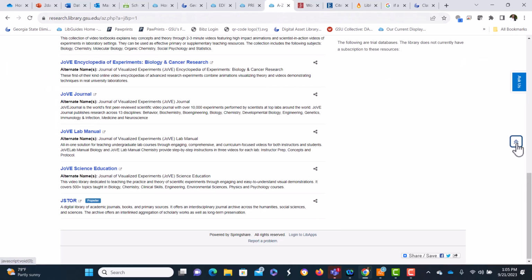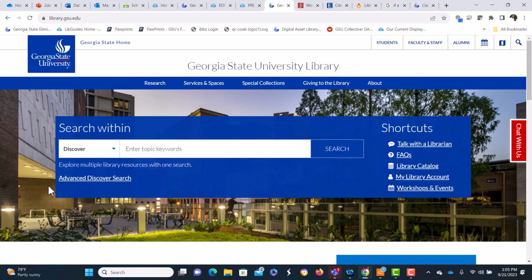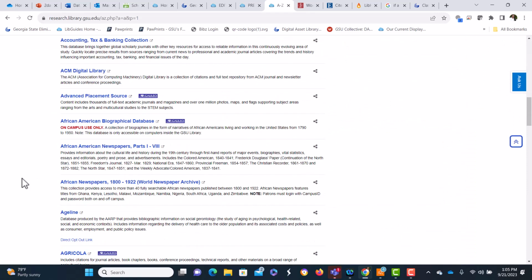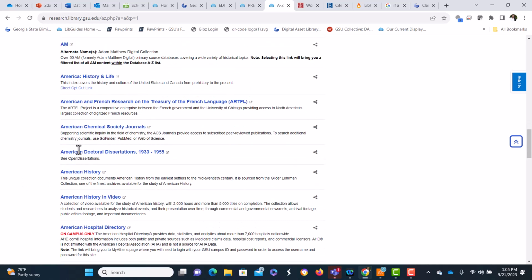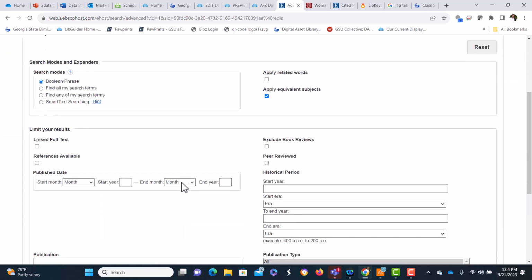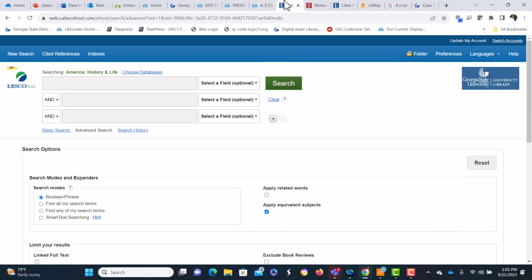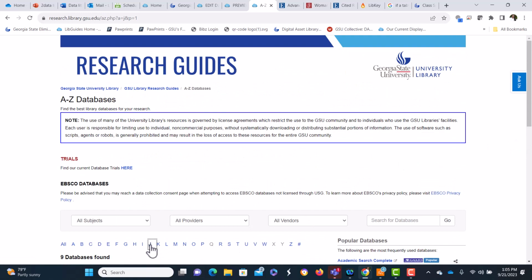So just to recap, if you are researching your social welfare problem, start with America History and Life, which can be found here under A. And do an advanced search so you can limit it to that time period, as we did before. Just make sure you're limited to that time period. And the other best option is to go to JSTOR.